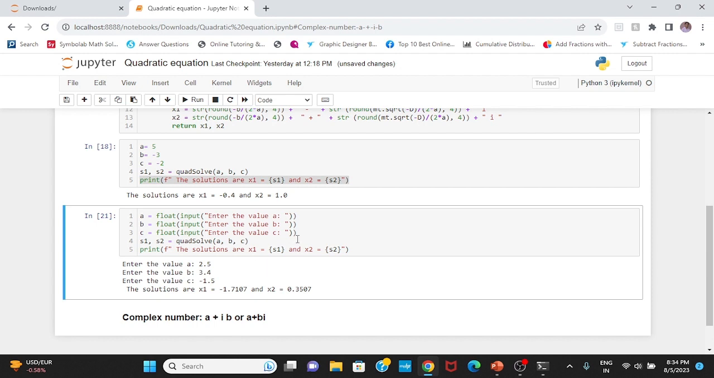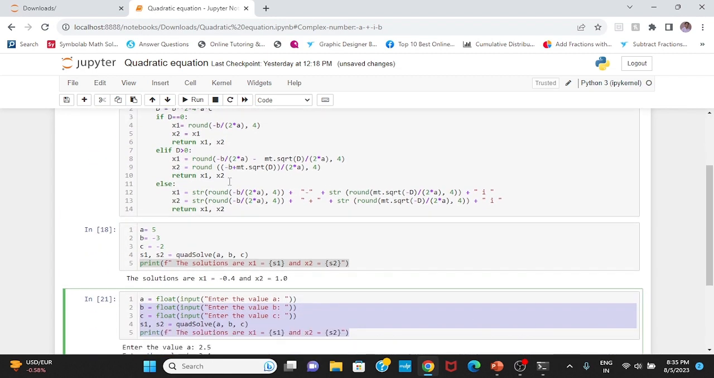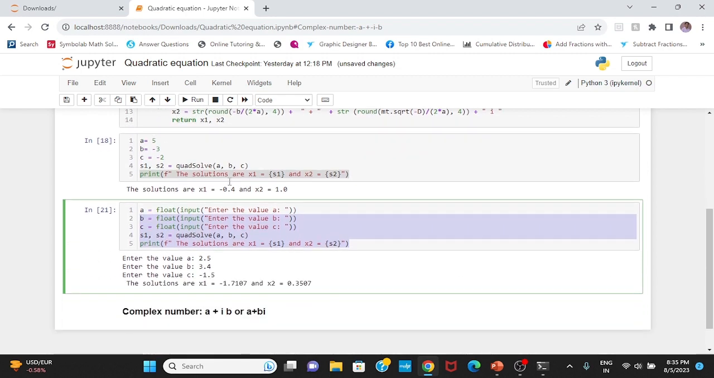So this is our program to find the solution of a quadratic equation in Python.